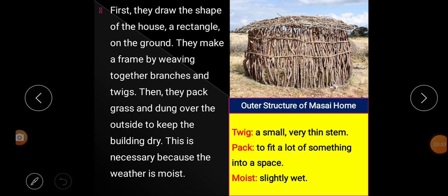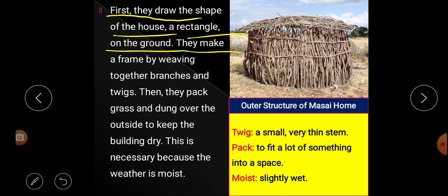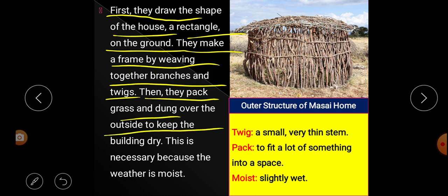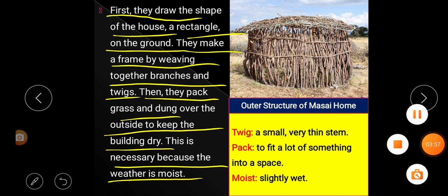Next paragraph. First they draw the shape of a house, a rectangle, on the ground. They make a frame by weaving together branches and twigs. Then they pack grass and dung over the outside to keep the building dry. This is necessary because the weather is moist.